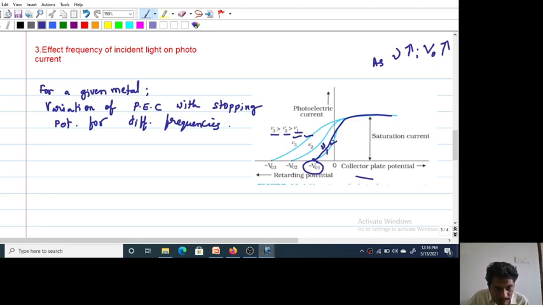Here this is a curve for light of frequency nu 1, the stopping potential is minus V01. For light of greater frequency, the stopping potential is large, because as the frequency increases, energy also increases.